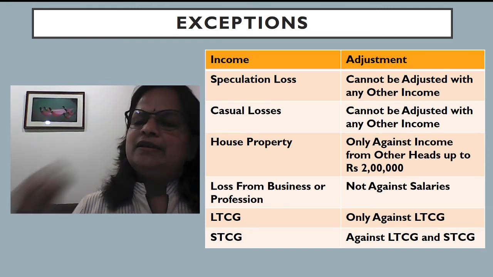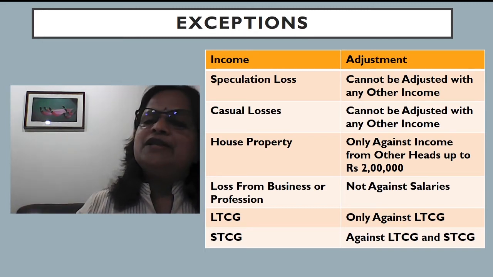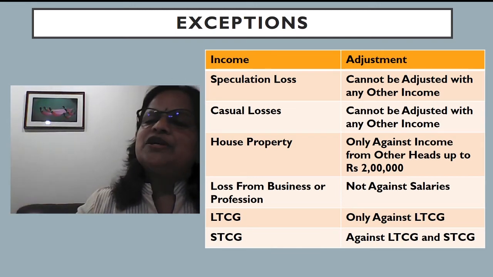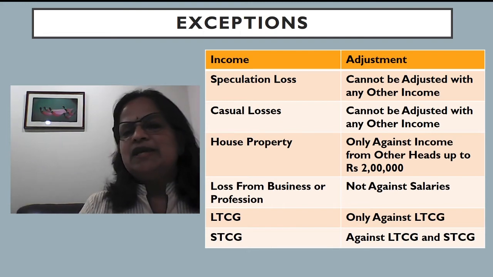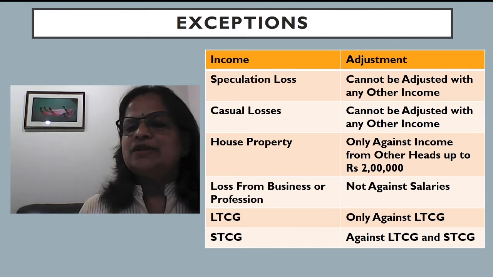I am getting self-occupied house property as a loss. So if I am eligible to make payment, house property loss I can adjust for 20 lakhs. What I will do? I will pay extra housing loan and make my loss equal to 20 lakhs. Then I can adjust with my salary income. So in effect, I will not be paying any tax to the government. That is why this cutoff is there only up to 2 lakh.